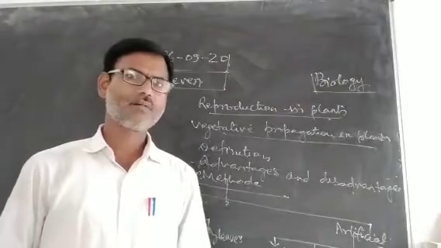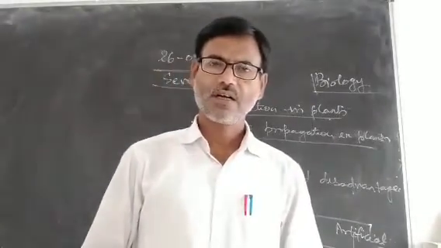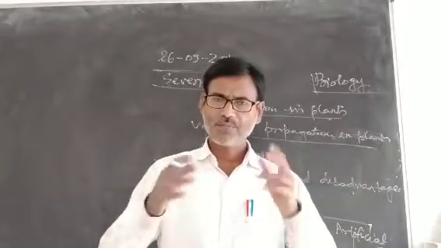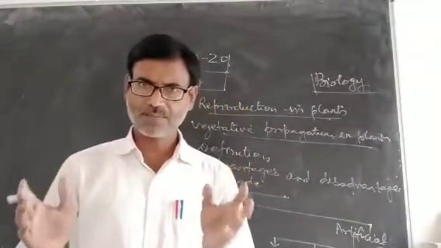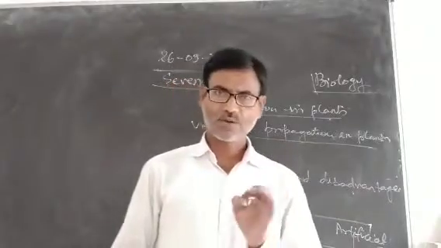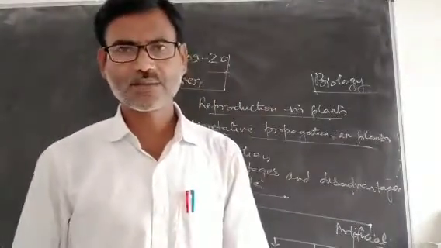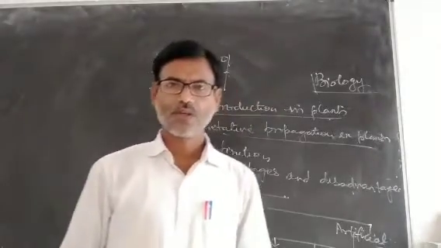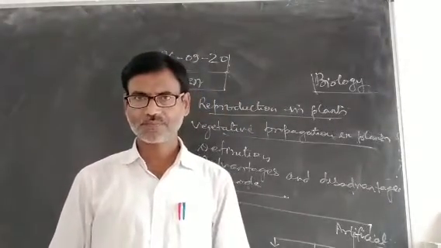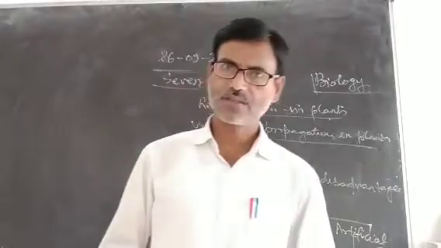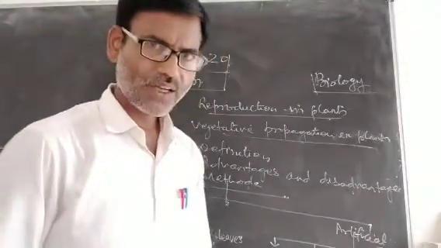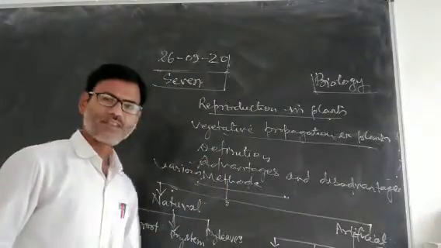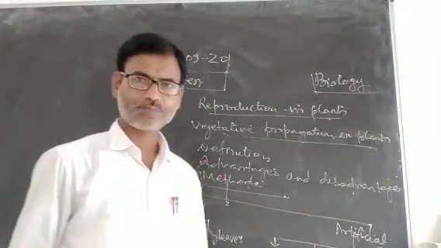Another disadvantage of this method is that many plants grow at a place, resulting in overcrowding. As a result, plants do not get sufficient nutrients and water. This hampers the growth of the plant. Now we will discuss the various methods of vegetative propagation in plants.